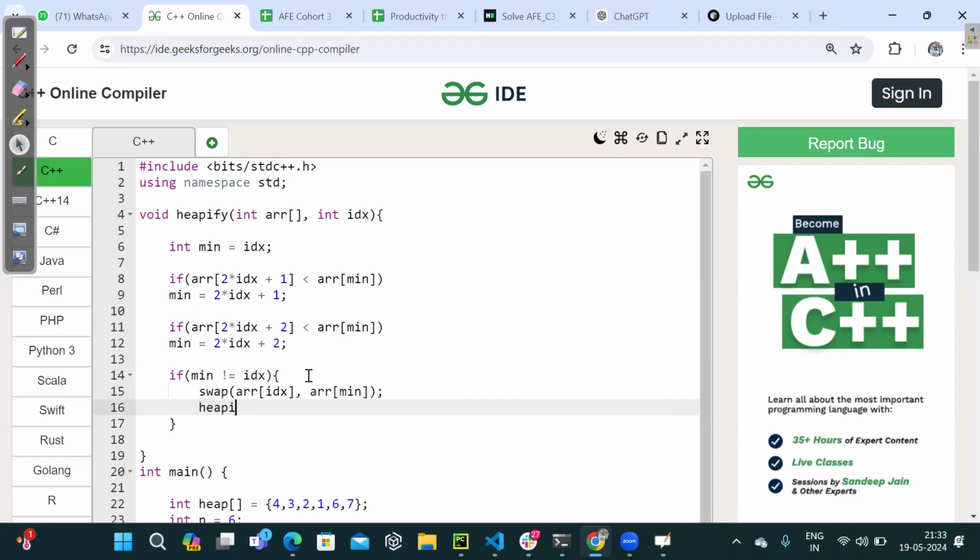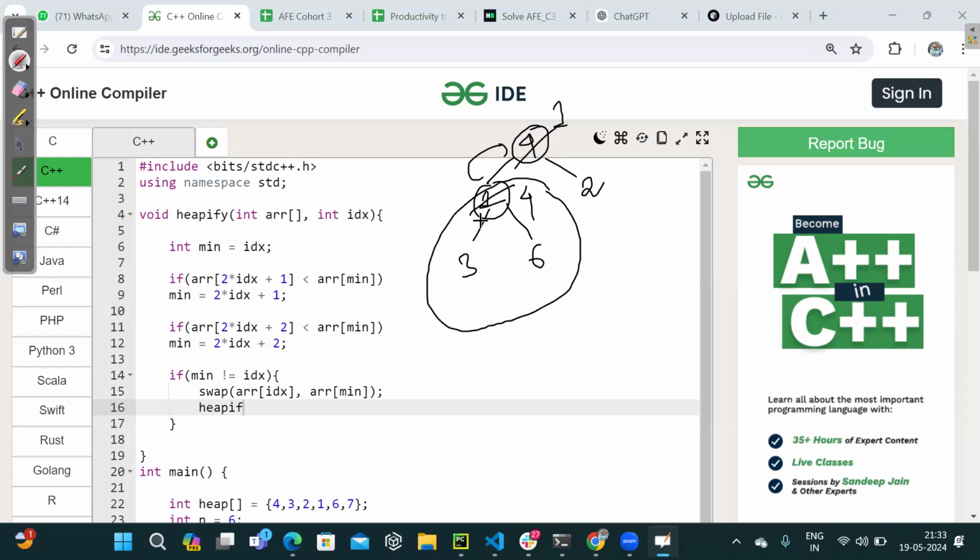Perform heapify again, right? The left subtree we have already seen. Am I correct that 1 was the left-hand child, 4 was at the root, and 2 was the right-hand child? Now, whenever 4 and 1 got swapped with each other, 1 came here and 4 came here. The entire left sub heap, whatever I was having, its min heap nature was getting distorted. So I have to heapify this entire segment again.